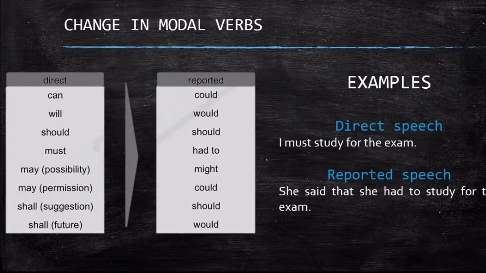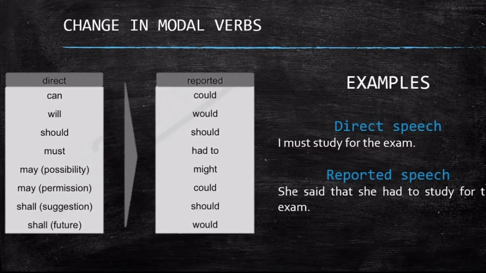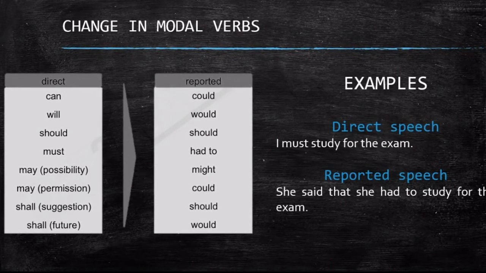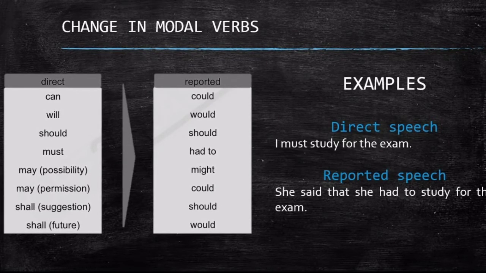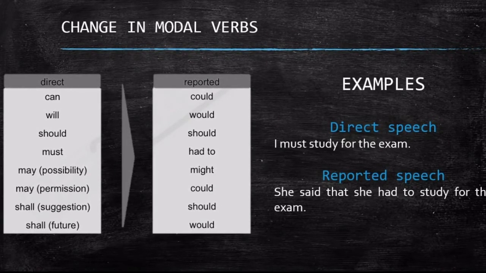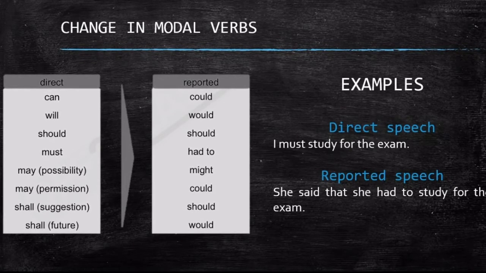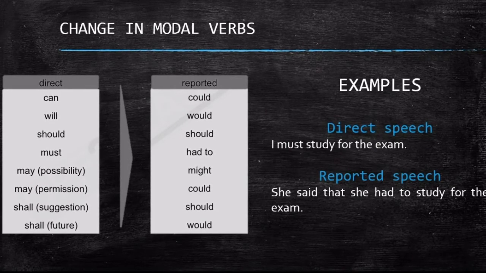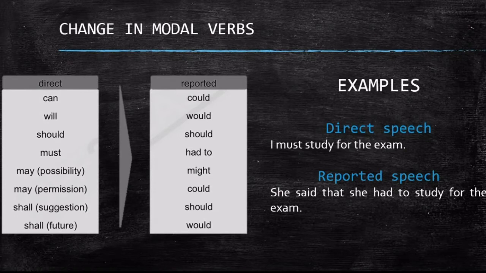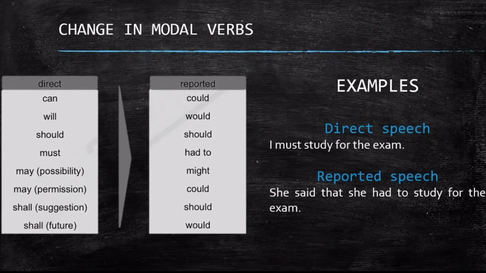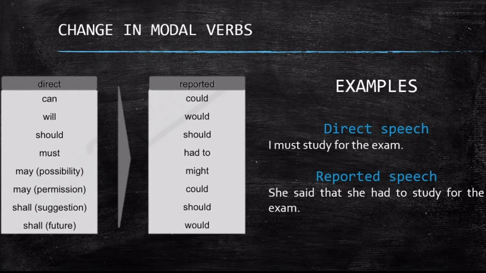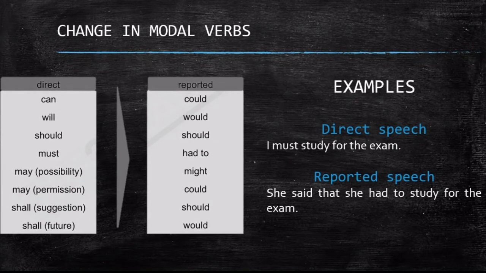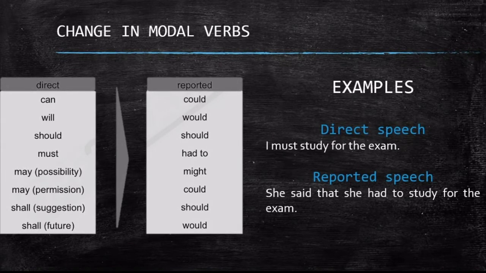And finally, I have another chart where you can see the change in modal verbs when we are using reported speech. Here you can see how can changes into could, will into would, should doesn't change, must into had to, and so on with the other modal verbs. And also I have here an example of this change. In direct speech, I must study for the exam, and in reported speech I have, she said that she had to study for the exam.